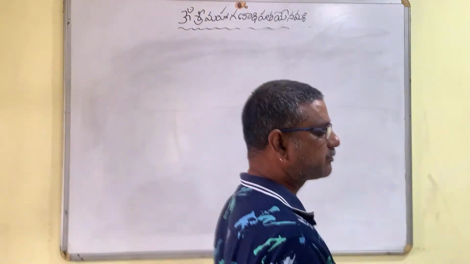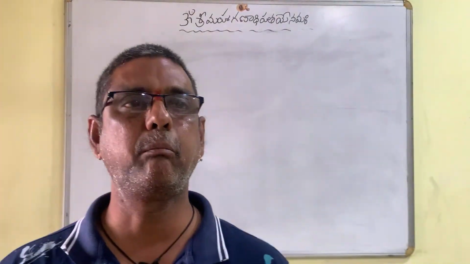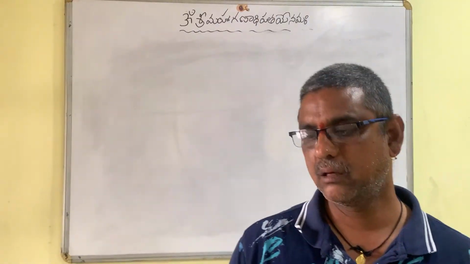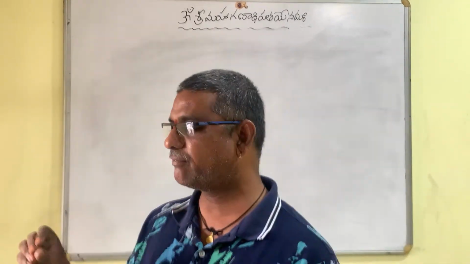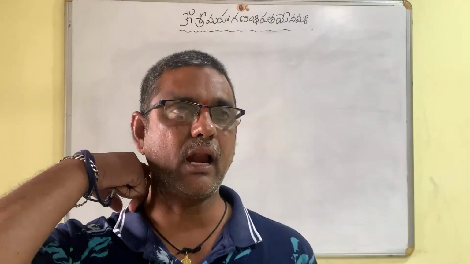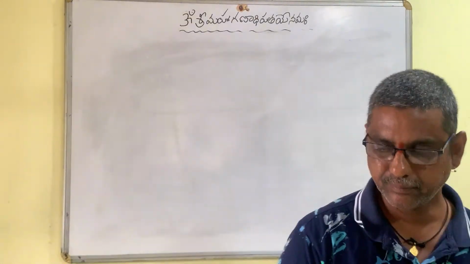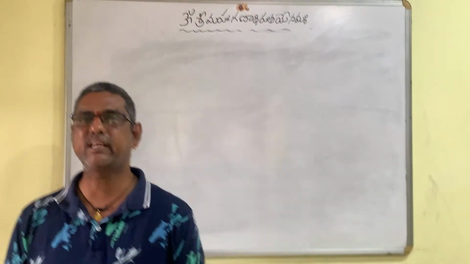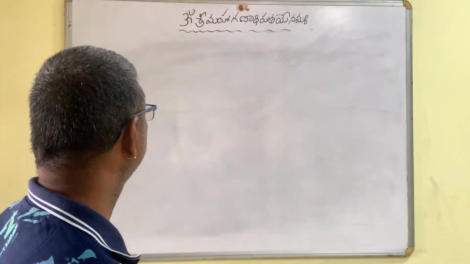And the last one, the fifth postulate, which is very, very important, is known as Euclid's parallel postulate. It is very important for solving problems in geometry. This parallel postulate indicates the existence of parallel lines. Let us see what it says.